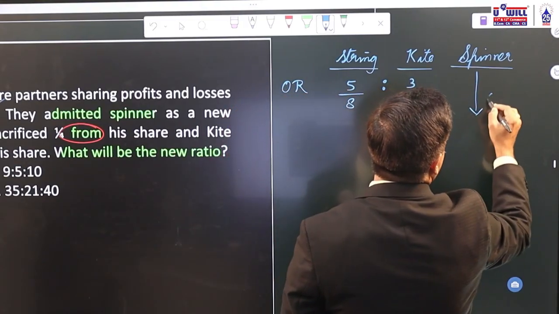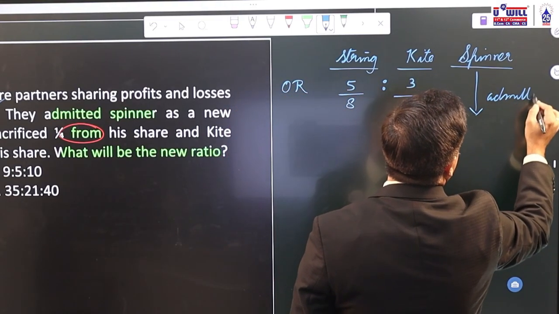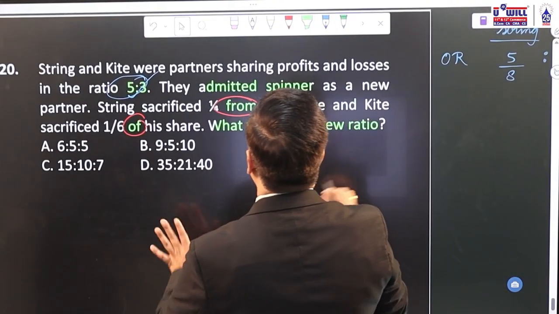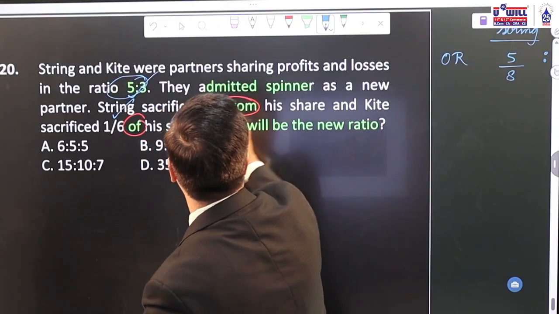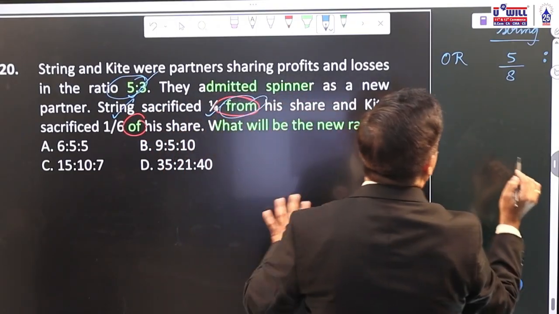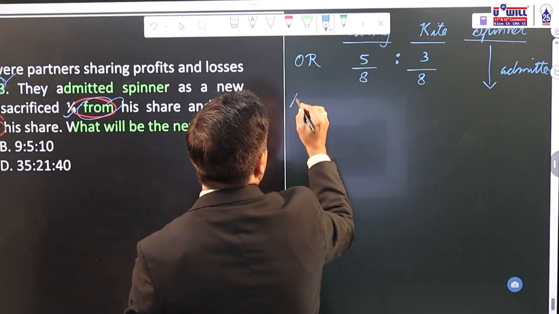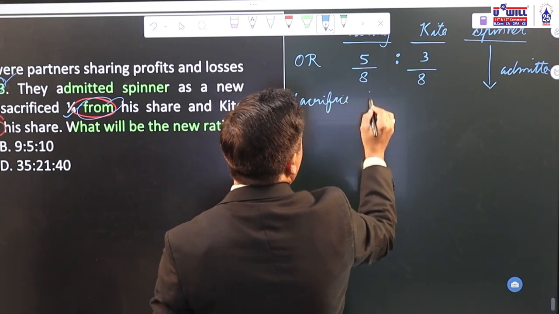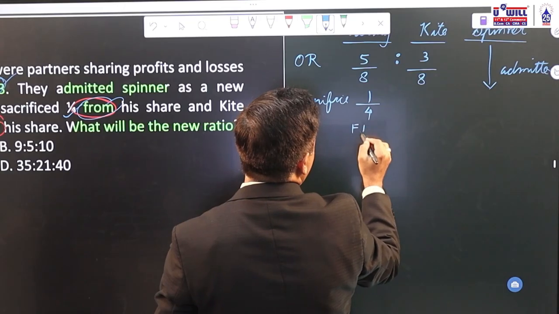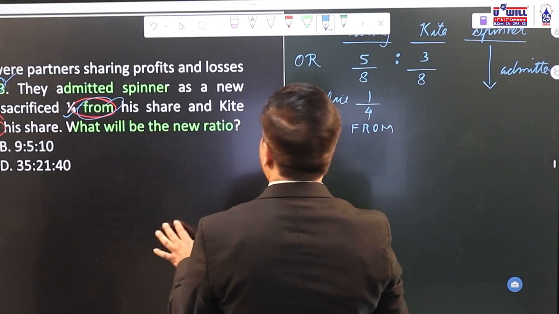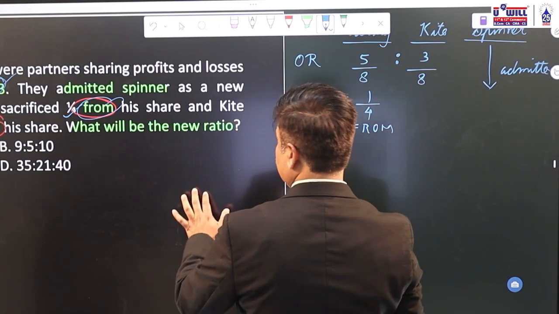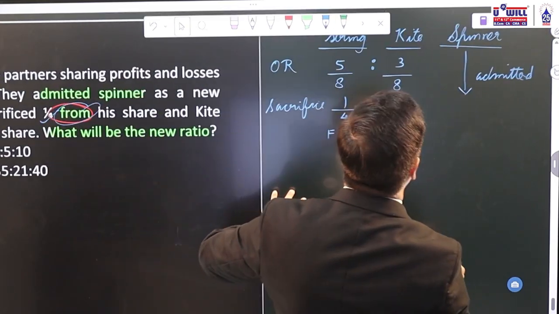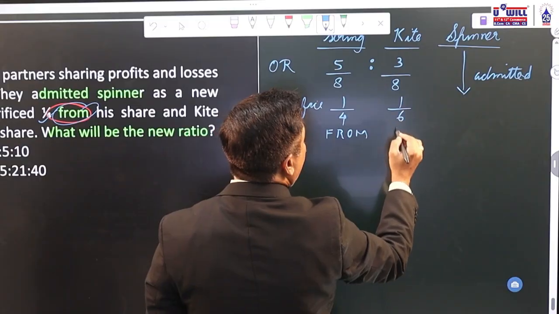Spinner is admitted. Now, with what share is Spinner admitted? 1/4? No, nothing is given. It is just given that String is going to sacrifice 1/4 from his share. "From" means directly the sacrifice is given. String is going to sacrifice 1/4 from his share. But Kite is going to sacrifice 1/6 of his share. Okay. Kite is going to sacrifice 1/6 of his share.